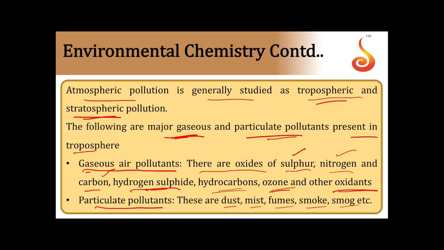When it comes to particulate pollutants, they are dust, mist, fumes, smoke and smog. These are the various pollutants present in the troposphere.